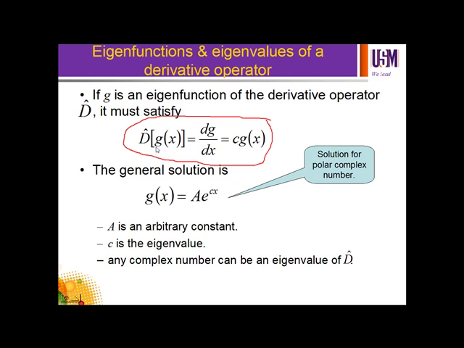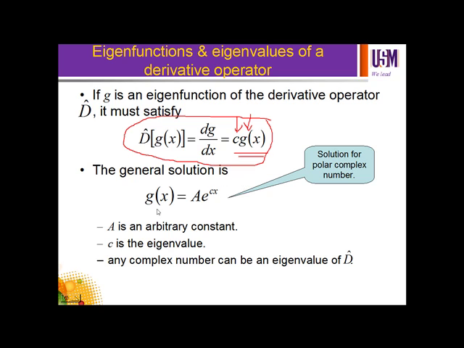Operator on g(x), a function of g in terms of x. So the derivative operator here should be d per dx. Then you differentiate g, that means dg per dx. So we must get the solution in this form: c g(x). That means c is a number, which can be real or complex, multiplied by the function g(x). So c is the eigenvalue, g is the eigenfunction.